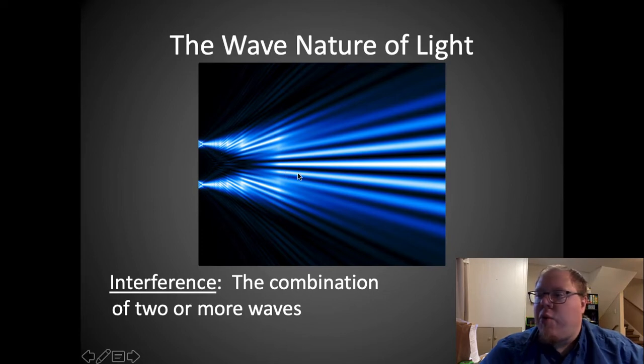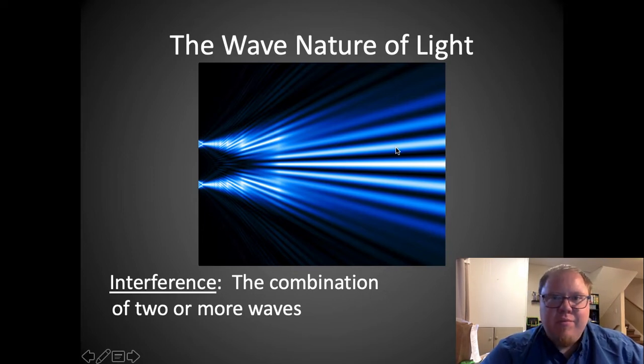And everywhere where they cross perfectly, you can see they add to each other or they interfere with each other. Like these three bright light beams here, essentially, there's no source for them right in the center. It's created by these two interfering with each other and adding to each other as they move along. Okay?